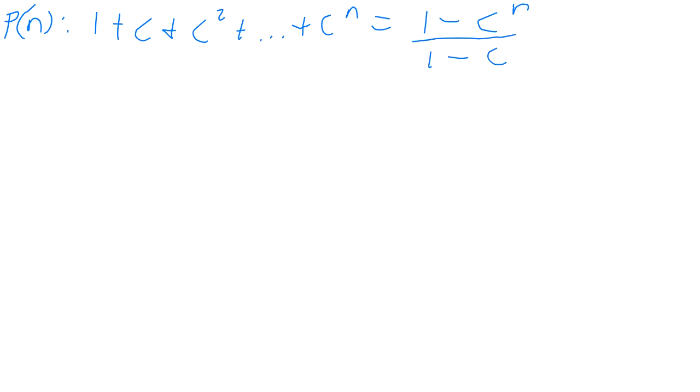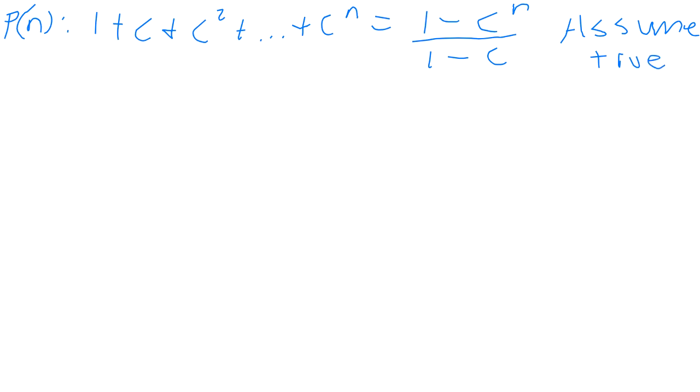We have assumed this to be true. P of n, or p of k, same thing: 1 plus c plus c squared plus dot dot dot plus c to the n, we have assumed to be equal to 1 minus c to the n over 1 minus c. I wrote k, but it's easier for me to write n on this board. k or n doesn't matter, so don't worry about the letter. As long as you write 'assume true', make sure you put that at the front or the end. You're assuming that it's true.